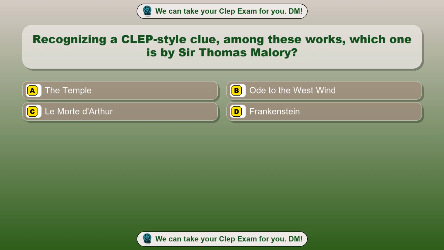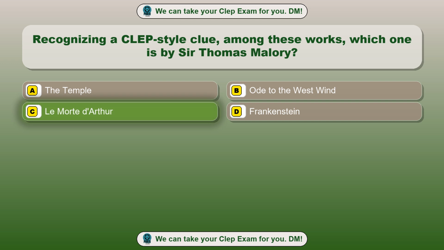Question 75. Recognizing a CLEP-style clue among these works, which one is by Sir Thomas Malory? Option A, The Temple. Option B, Ode to the West Wind. Option C, Le Morte d'Arthur. Option D, Frankenstein. The correct answer is option C, Le Morte d'Arthur.